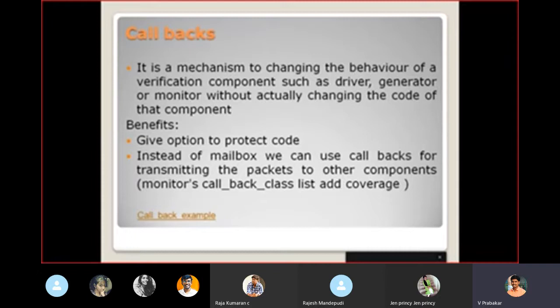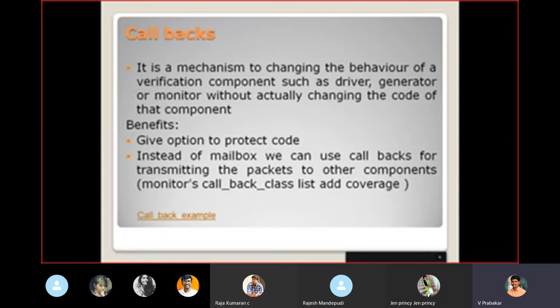The run task is the actual main task of the component. So if we want to do any modification or anything extra before or after the run task, we can use the callback class and modify the functionality or characteristics of the component.